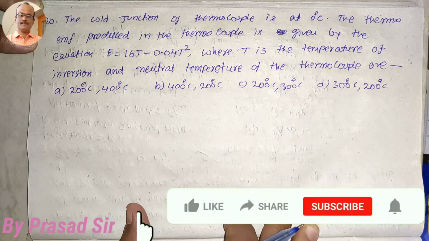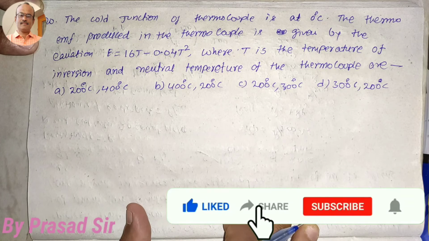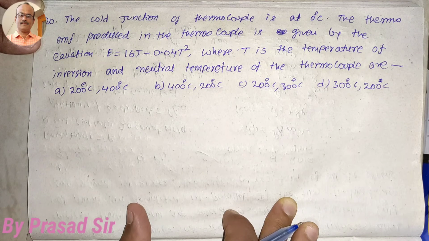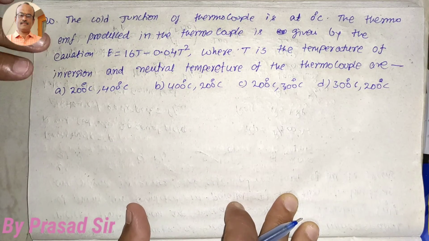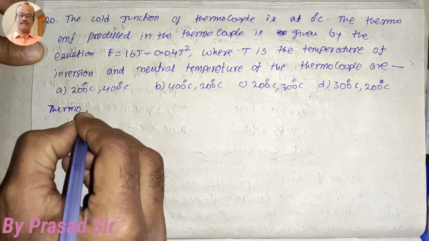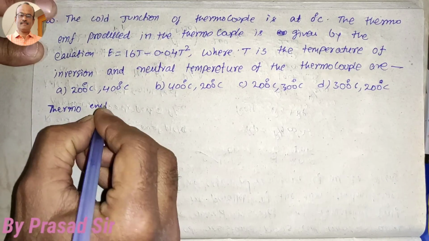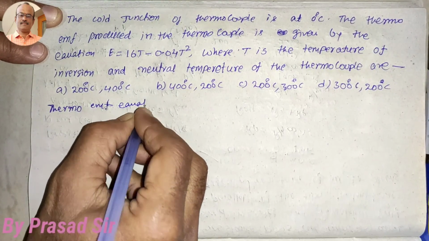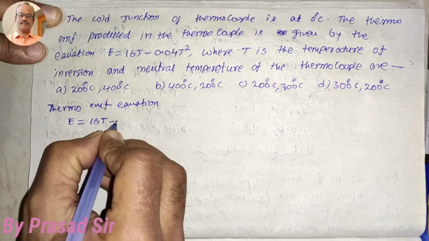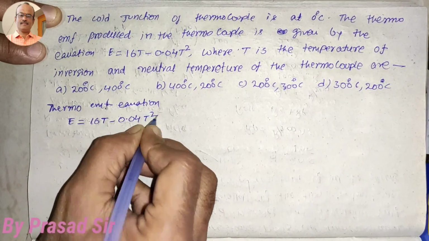Now question number 20. The cold junction of a thermocouple is at 0 degrees centigrade. The thermo EMF produced in the thermocouple is given by the equation E is equal to 16T minus 0.04 T square, where T is the temperature. The inversion and neutral temperature of the thermocouple are how much? So first of all, which one is given here? Thermo EMF equation, that is E is equal to 16T minus 0.04 T square.